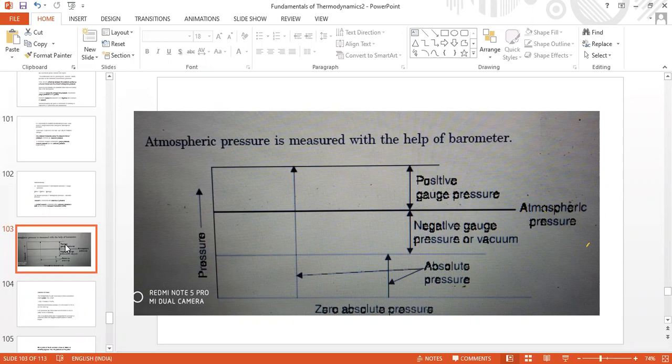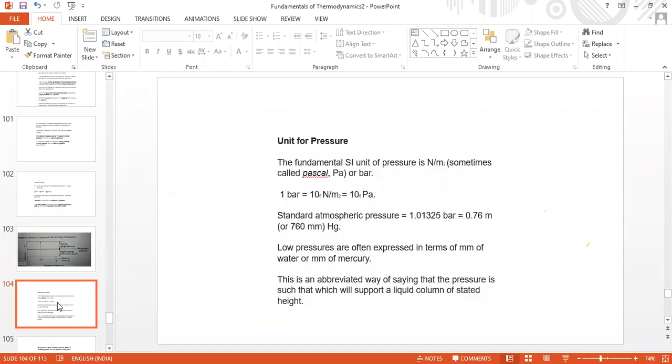These are to be known. These are very fundamentals. Is it 760 plus 40 or 760 minus 40? Sir, 760 plus 40, sir. Yes, 760 plus 40, because it is showing a plus 40. So the absolute value is 760 plus 40, so it is 800.